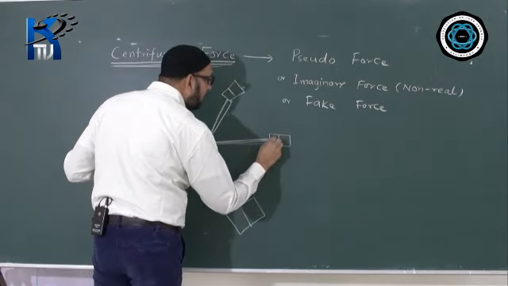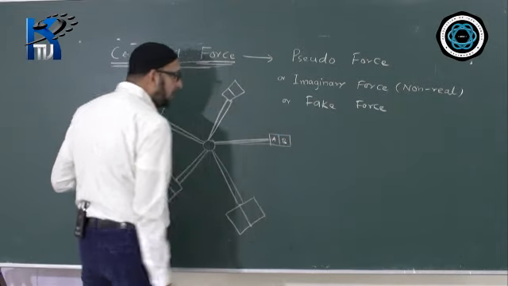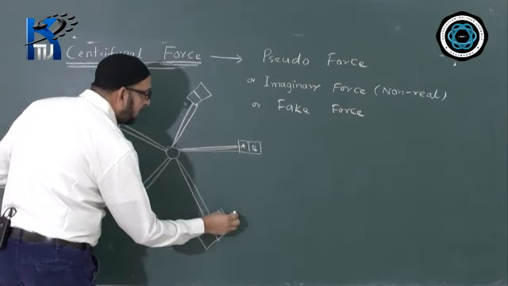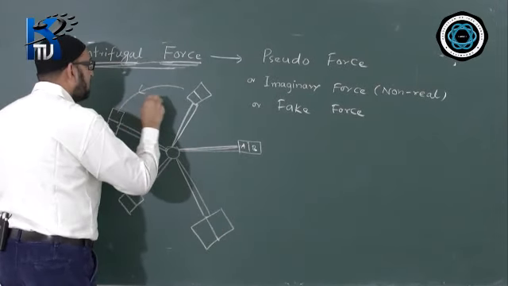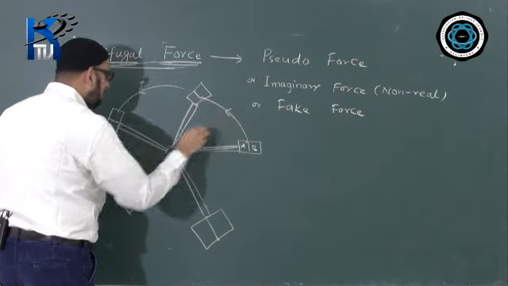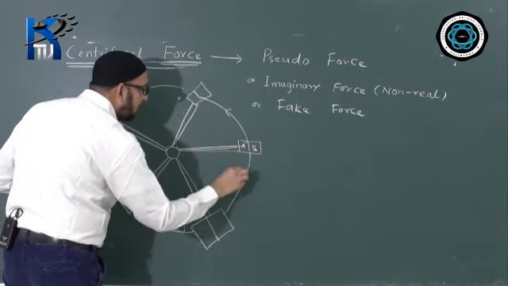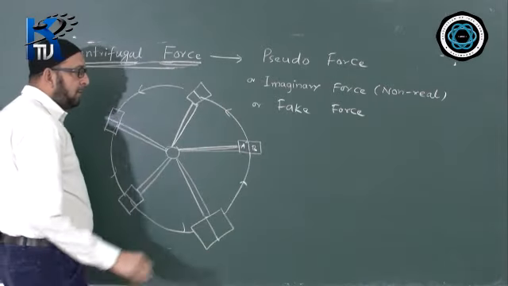In the boxes 2 persons A and B are sitting here, and now the giant wheel is rotated in any particular direction. It is rotated like this.